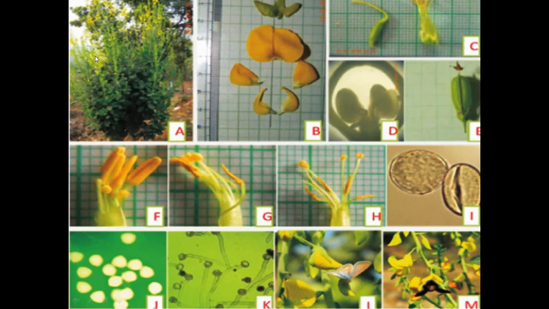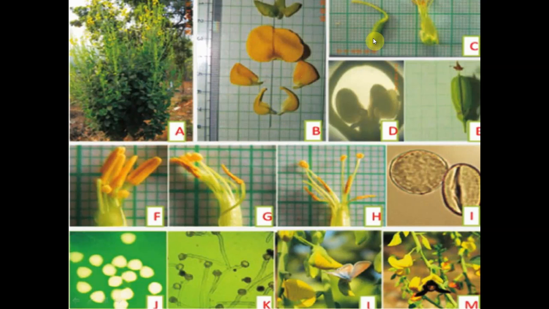So now we see in one of the Crotalaria species the dissected floral parts here. These are the sepals here, and here we see the standard petal, and below we find two wing petals, and below we find two keel petals.